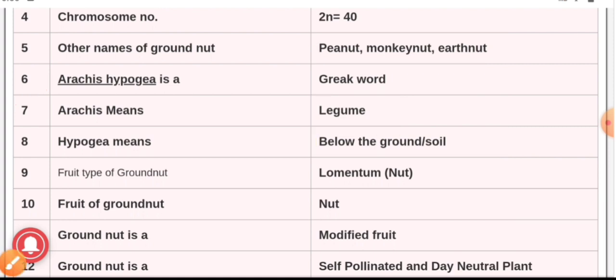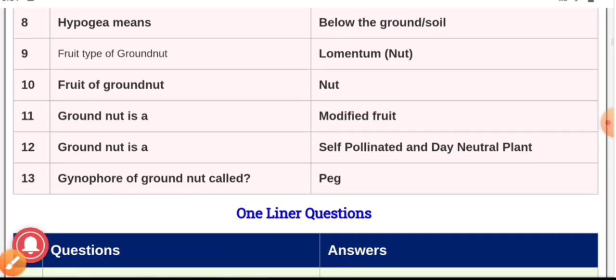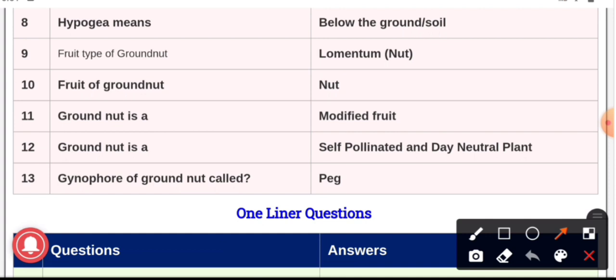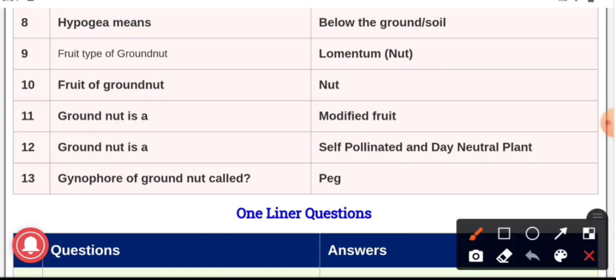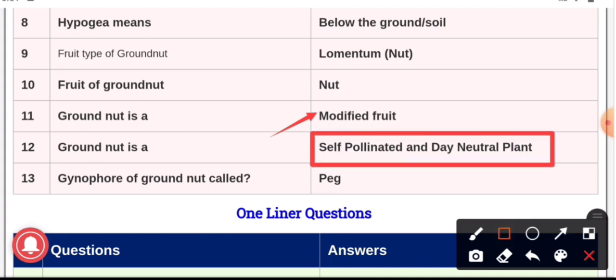Next question, question number 9, the fruit type of groundnut. The answer is Lomentum, and the fruit of groundnut is called a nut. Question number 11, groundnut is a modified fruit. It is a self-pollinated and day-neutral plant, and the gynophore of groundnut is called a peg.